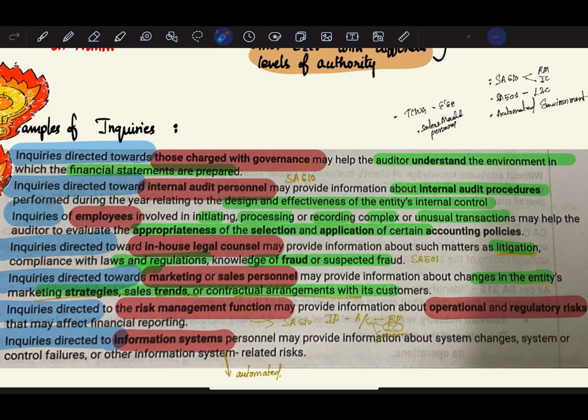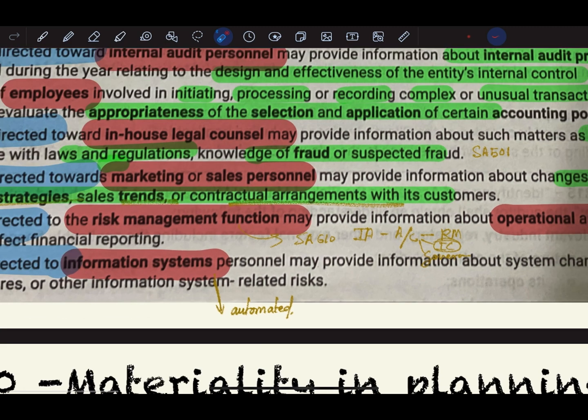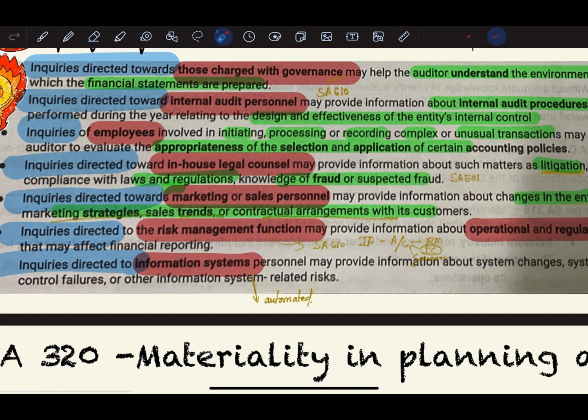Who is responsible for providing the risk management function? It's basically the internal auditor. The internal auditor will give assurance and consulting activities regarding risk management, regarding internal control, and regarding governance. Okay. The last one is inquiries directed towards information system.